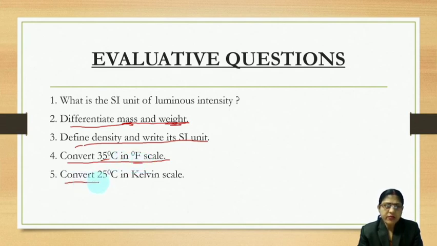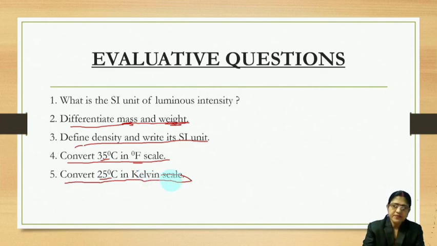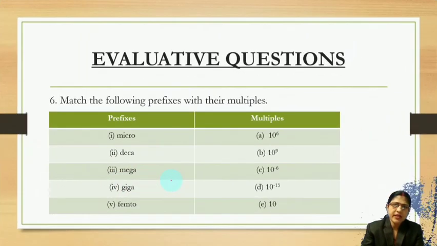Then question number 5. Convert 25 degree centigrade into Kelvin scale. So how to convert degree centigrade into Kelvin scale? We need to add 273 to 25. So if you add 273 plus 25, you will get 298 Kelvin, right? In this way you can write the answer.